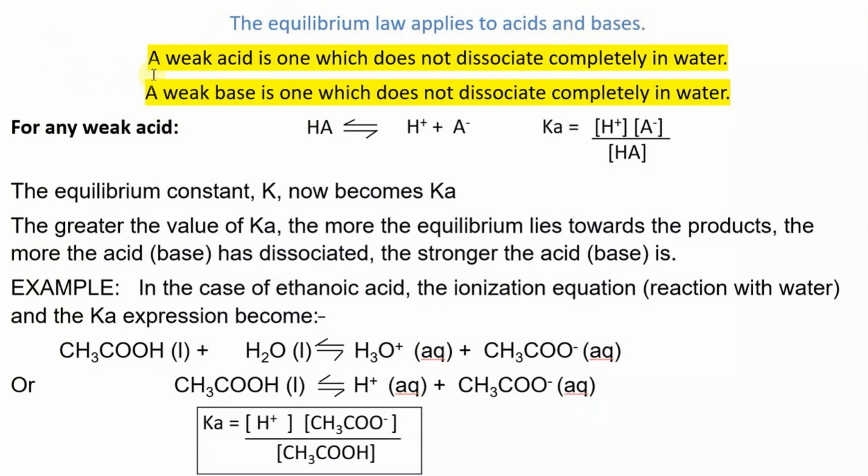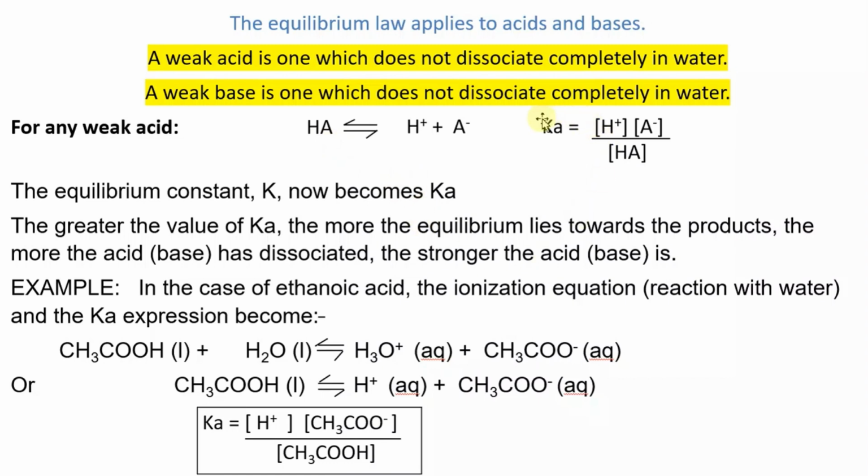A weak acid, by definition, is one which does not dissociate completely in water. A weak base is one which does not dissociate completely in water. For any weak acid, acids being hydrogen ion donors, the acid HA will dissociate to form H+, but dissociation is not complete. In fact, it's very slight.